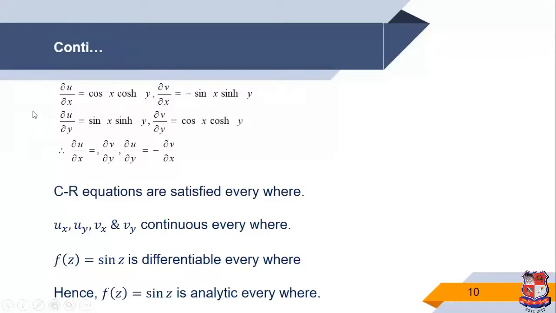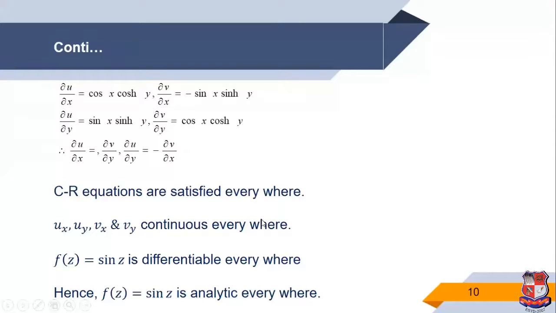Also, we check whether ux and the other partial derivatives are continuous or not. Directly here we can say all partial derivatives are continuous, because all partial derivatives are defined for all values of x and y. So ux, uy, vx and vy are continuous everywhere. So the CR equations are satisfied everywhere and the derivatives are continuous everywhere.